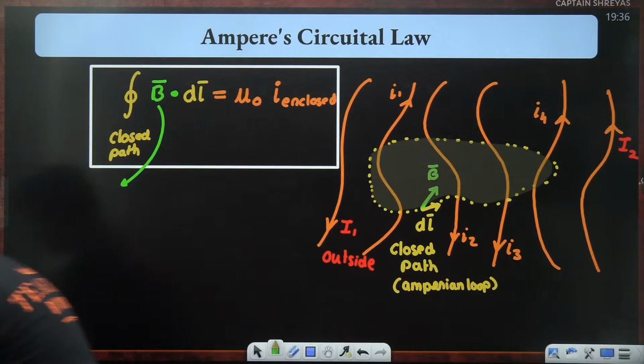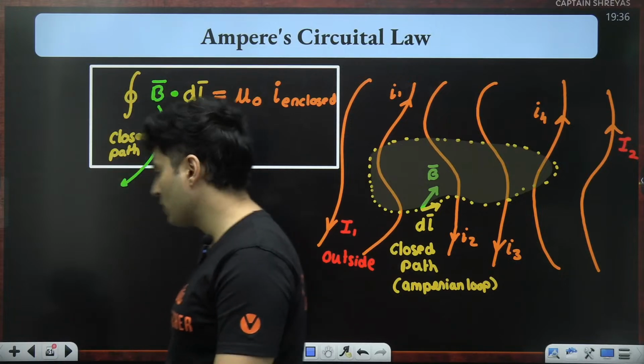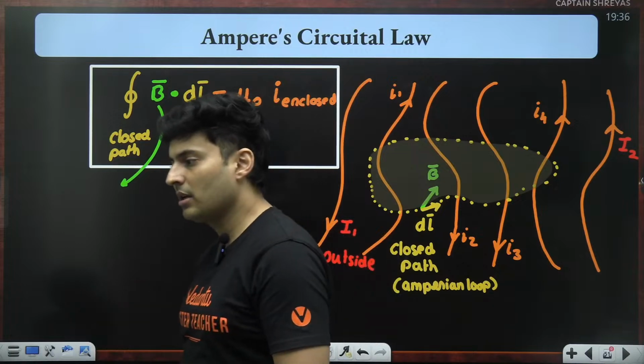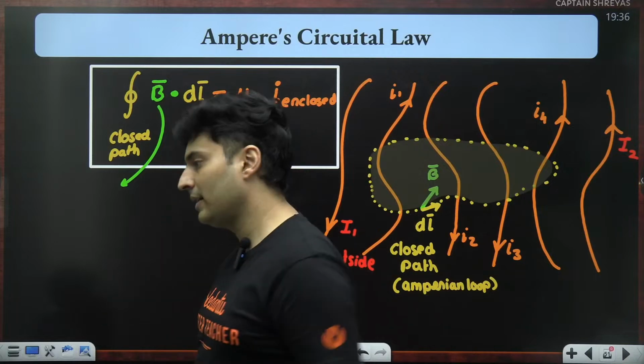There is no exception, Umar. There is no exception for Ampere's law, just like there is no exception for Gauss' law. It's just that it is convenient for symmetrical bodies. It's not like you can't apply it for non-symmetrical ones. It's just that it becomes too complicated.